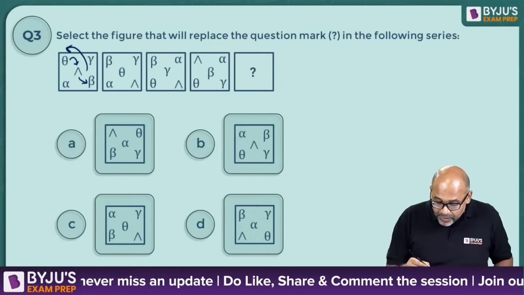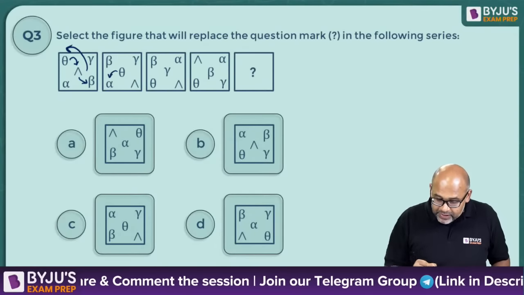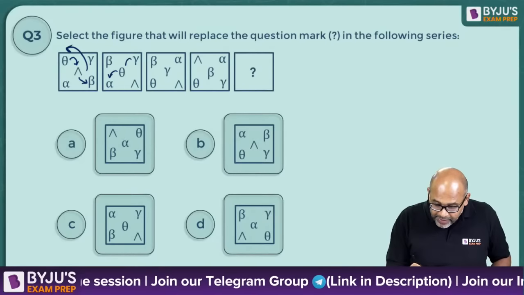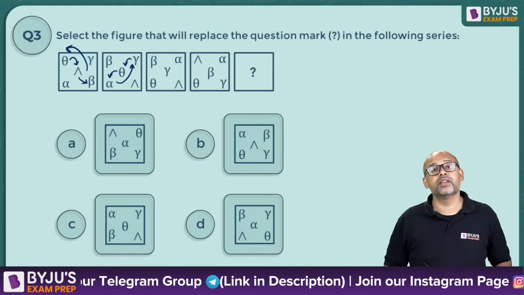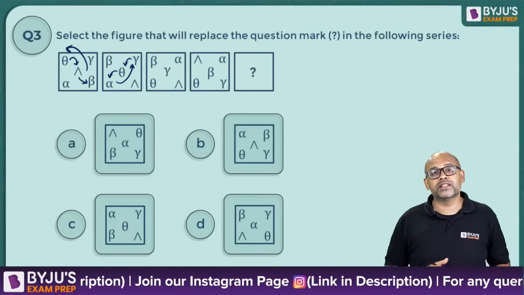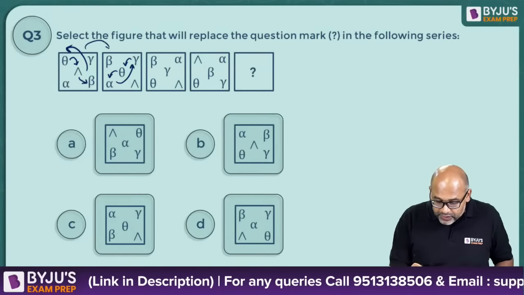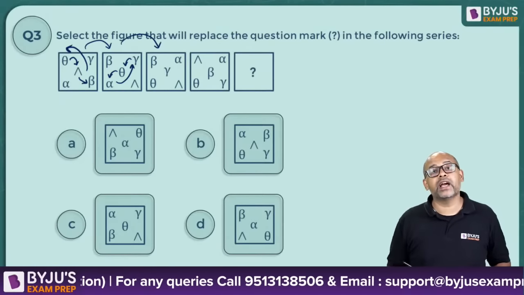Then what is happening? Beta and the power are not changed, but this theta is coming here. The gamma is coming here and the alpha is going here. So one change is left diagonal has been changed. In the second figure, the right diagonal has been changed. So that's how you got this. And by changing the right diagonal, you got the third figure.